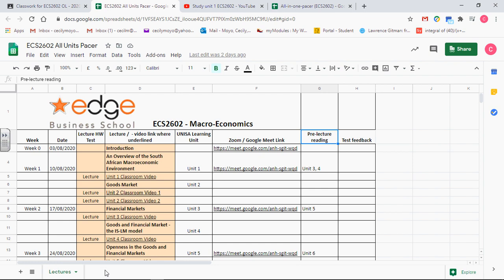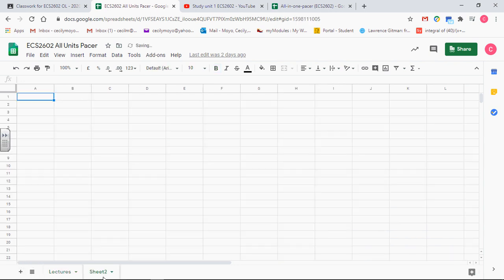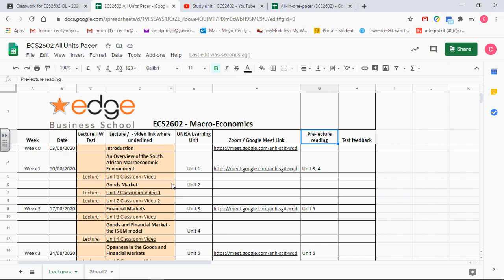So in case you want to start with your revision, you just come to your lectures and then click on the next tab. Instead of sheet 2, it will be written revision and exam course. So that's the workaround of where you get what.